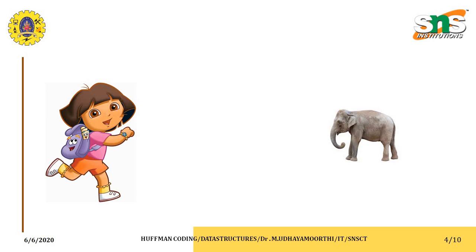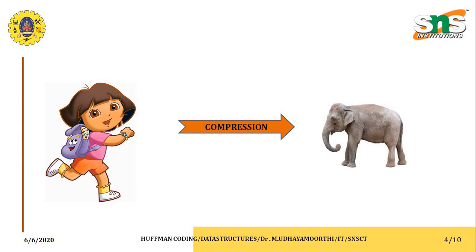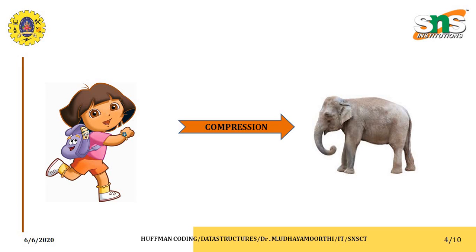Now you see, the girl Dora plans to transfer that huge size of image to her friend at the receiver part. In the previous slide we saw one image, the elephant image. It is a huge size. So she wants to use one technique to reduce the size of the image, called compression. After the compression technique is used, the big size of the elephant image is reduced to a small size. See this in this picture. So this is called compression, which is used to reduce the original size of the image, and that is transferred to any place.